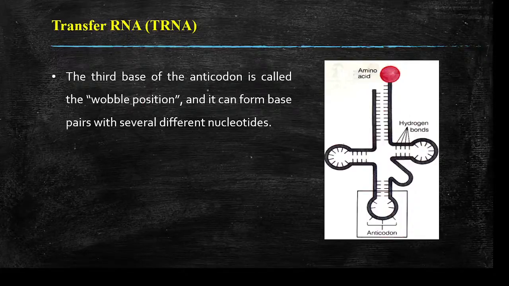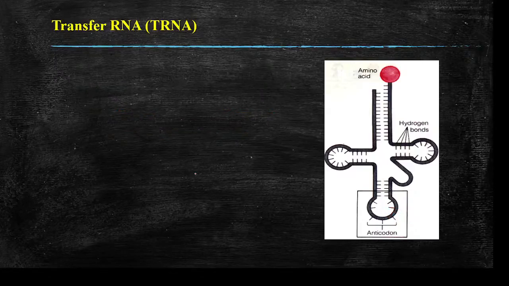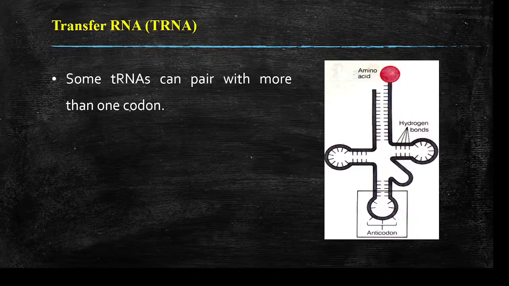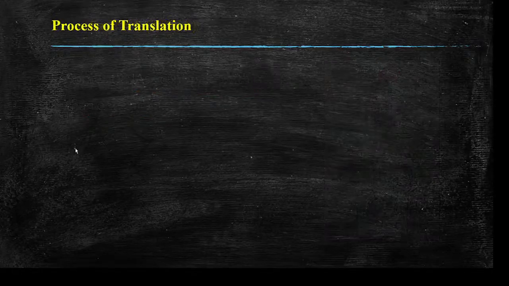So the third base of the anticodon is called the wobble position, and it can form base pairs with several different nucleotides. Okay, so it is having the capacity to form base pairs with several different nucleotides. Some tRNAs can pair with more than one codon, and some tRNAs will pair only with a specific type of codon.